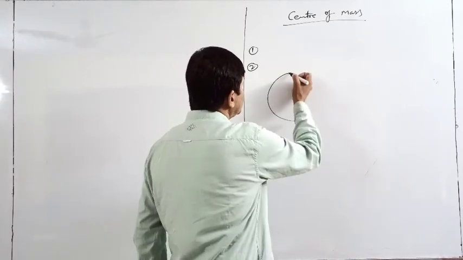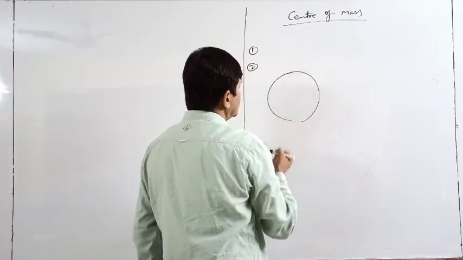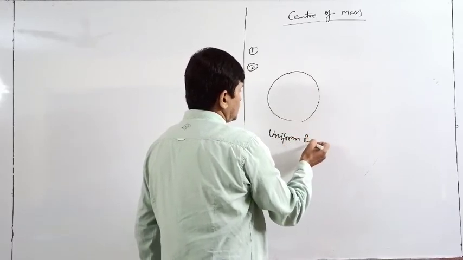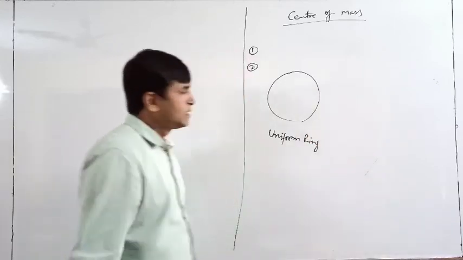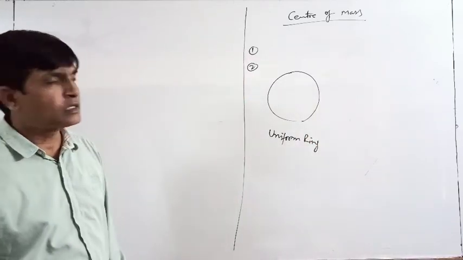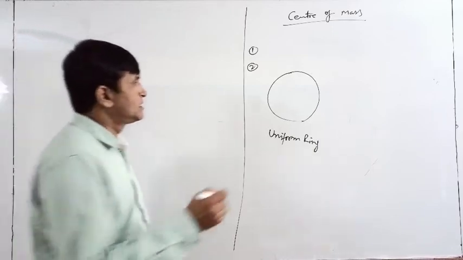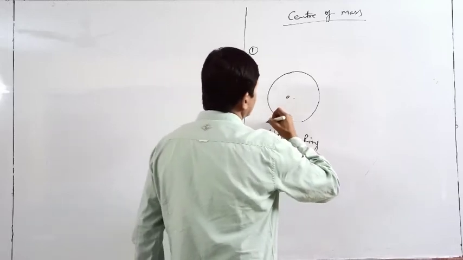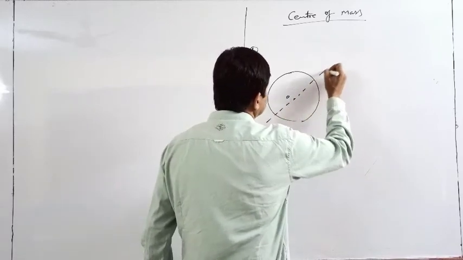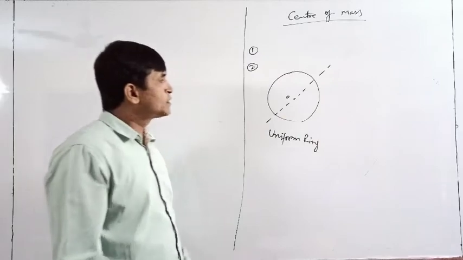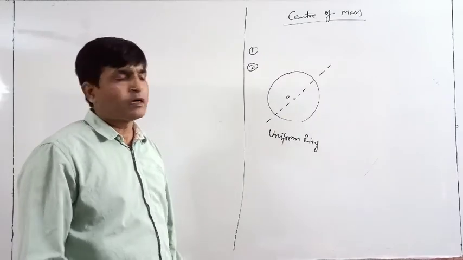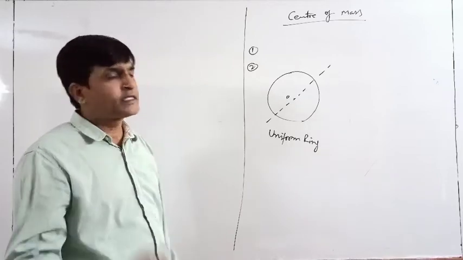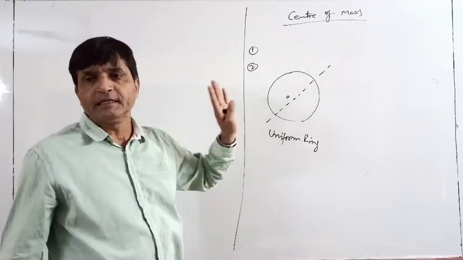So first of all, let this be your uniform ring. As per this rule, this is the center O. I can draw one line. This line symmetrically divides your ring into two parts. So first of all, the center of mass must be on this line.